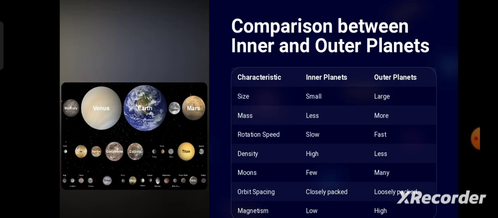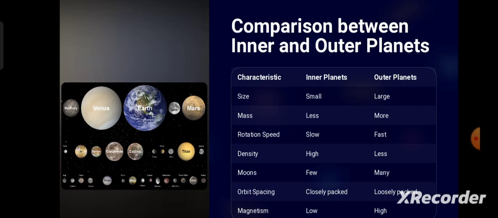Then there are the number of moons, or we can say satellites. As we have discussed, inner planets like Earth have only one satellite, the Moon. In case of Mars, it has two satellites, Deimos and Phobos. But when we talk about outer planets like Jupiter and Saturn, there are 89 satellites.